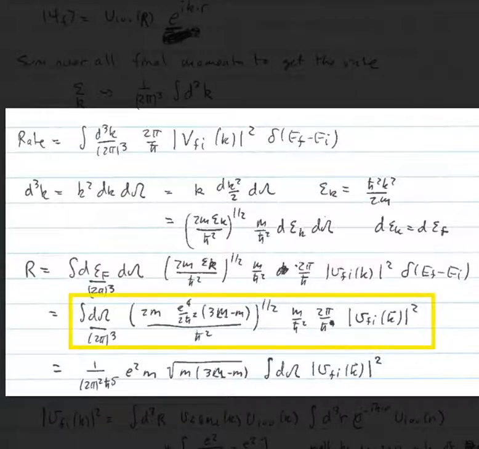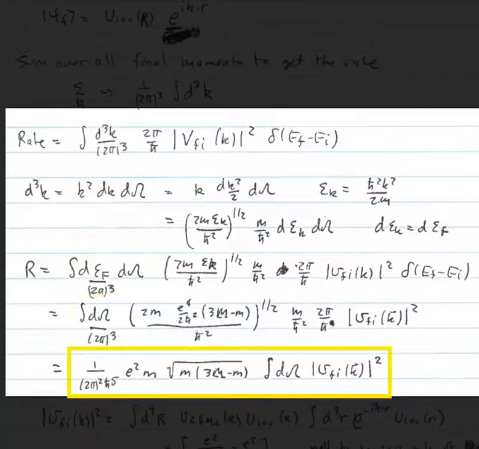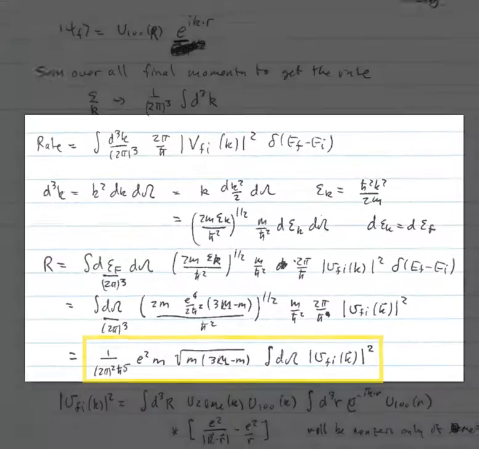So we get integral dΩ over (2π)^3, sqrt(2m e^4 (3M minus m) over 2ħ^2 ...) to the 1/2 power, m over ħ^2, 2π over ħ, multiplied by this matrix element squared, which is a function of k. We can pull out all of our factors. We get 1 over 2π^2, ħ^5, e^2 m sqrt(m), quantity (3M minus m), integral dΩ |V_fi(k)|^2.